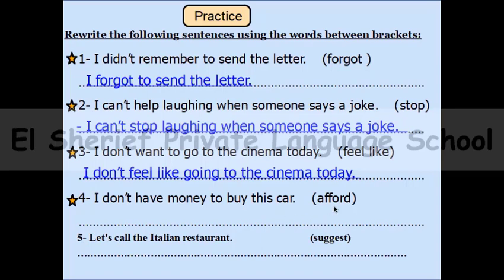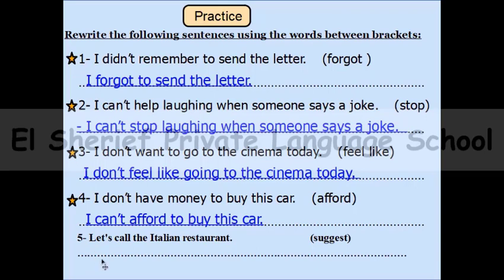Afford. This verb means to have enough money to pay the cost of something. So here I can say the right answer is I can't afford to buy this car. So the verb afford is followed by to plus infinitive.